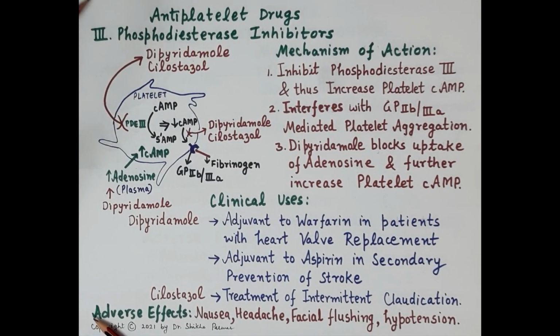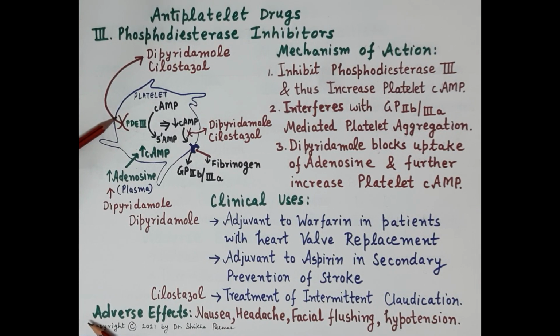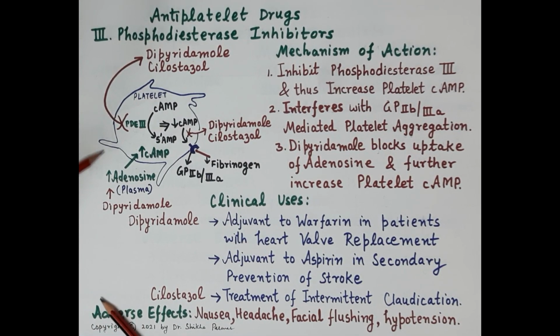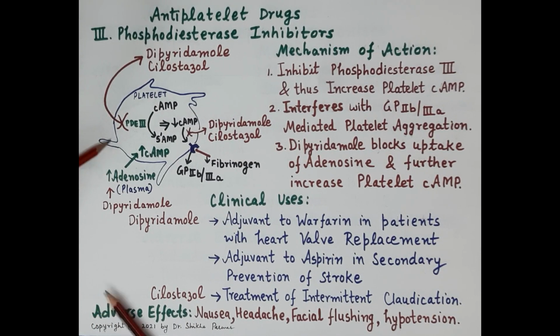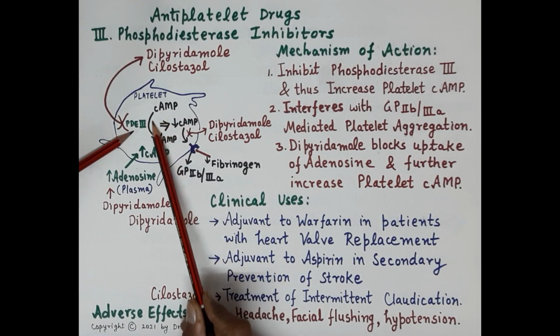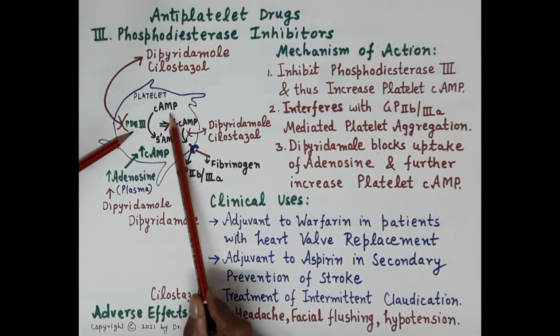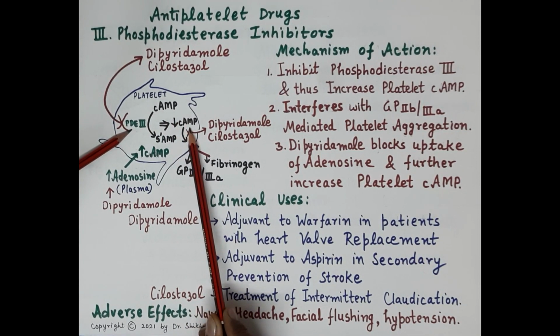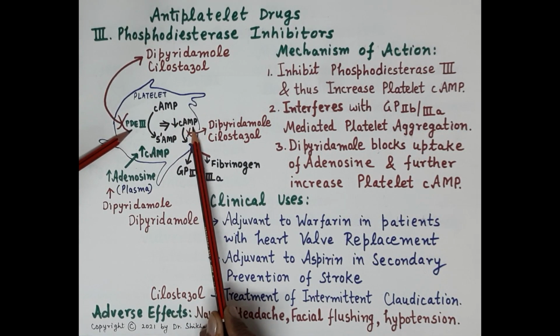Now, the next type of antiplatelet drugs are the phosphodiesterase inhibitors, for example, dipyridamole and cilostazol. This is the diagram of an activated platelet. As we know, an activated platelet changes its shape. In the platelet is present an enzyme called phosphodiesterase 3. In an activated platelet, this enzyme mediates hydrolysis of cyclic AMP, and since cyclic AMP is broken down, phosphodiesterase 3 reduces the level of cyclic AMP in the platelet.